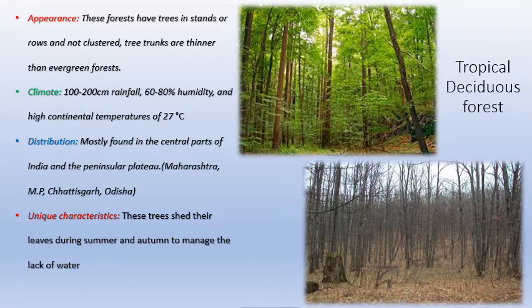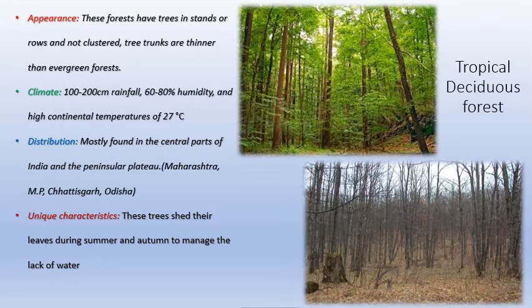When you are closer to the ocean, there is a relatively moderate type of climate, where even if it gets hotter during the day, it will get colder during the night. But when you are away from the ocean, mostly because the peninsular plateau of Maharashtra, Madhya Pradesh, Chhattisgarh, Odisha, all these places are a little bit away from the ocean. Maybe Odisha is closer, but most of the parts in Maharashtra and Madhya Pradesh are away from the ocean, and that is why they have higher temperature.